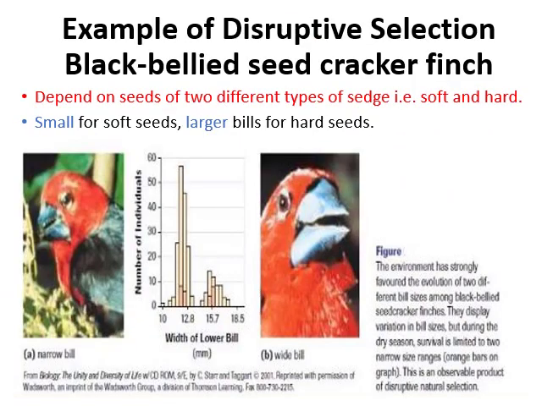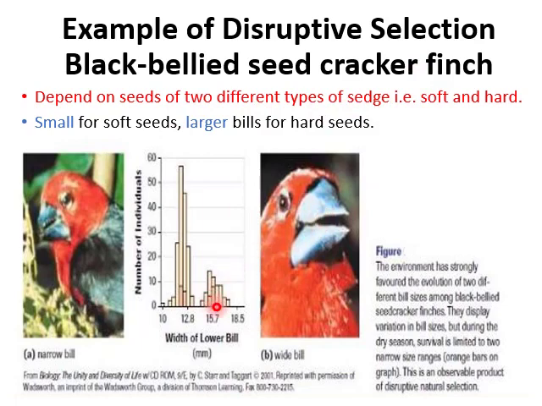Now another example of disruptive selection is the black-bellied seedcracker finch. It depends on two types of sedge seeds, i.e. soft and hard. The small bill is for soft sedge, and the larger bill is for hard seeds.